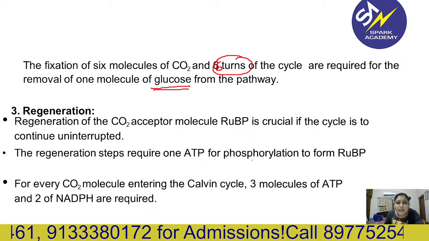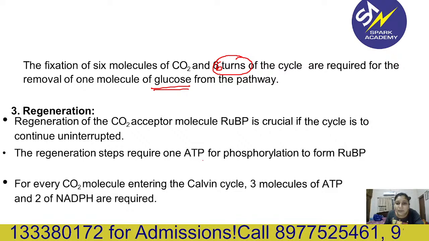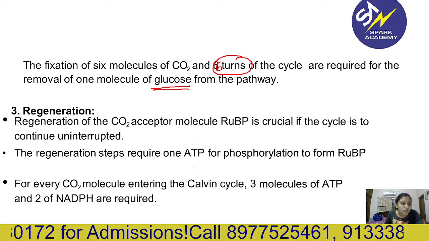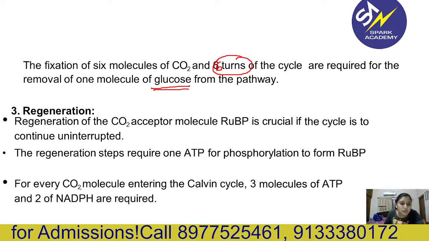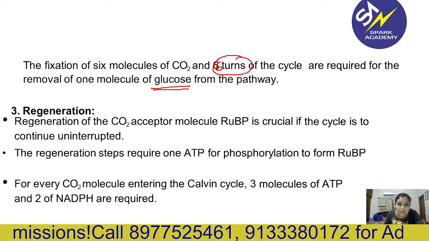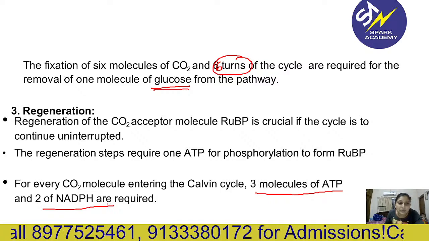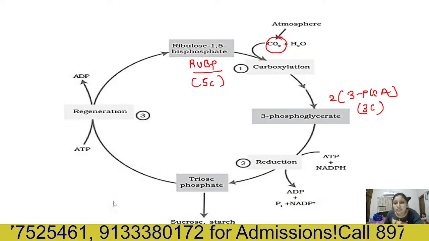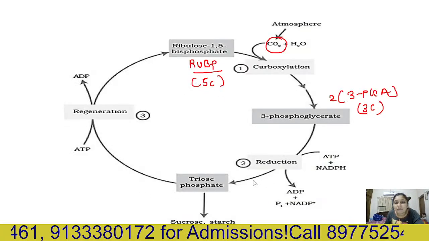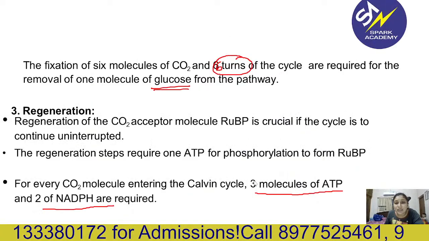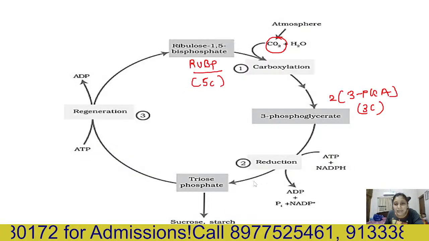Remember, 2 ATPs were required here, and 1 ATP again is required. So for every CO2 molecule entering the Calvin cycle, you require 3 molecules of ATP and 2 NADPH.